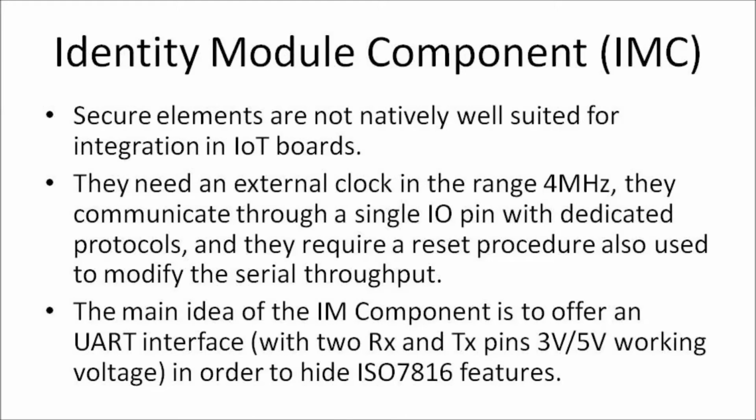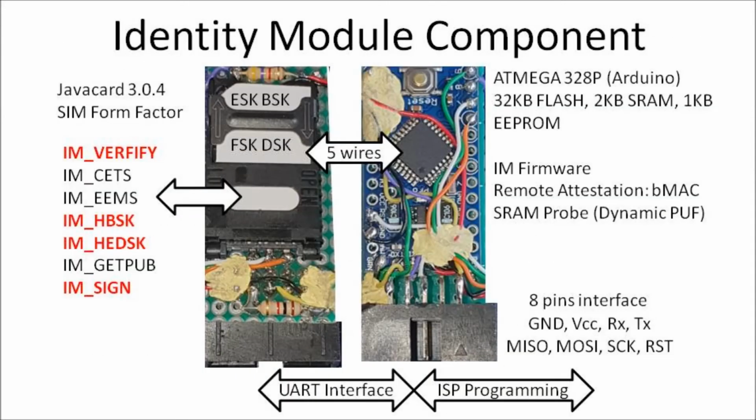They need an external clock in the range of 4 MHz. They communicate through a single I/O pin with dedicated protocols, and they require reset procedures also used to modify the serial throughput. The main idea of the IMC component is to offer a UART interface with RX and TX pins and a 3.5 volt working voltage in order to hide ISO 7816 features. Here is an illustration of the identity module component.